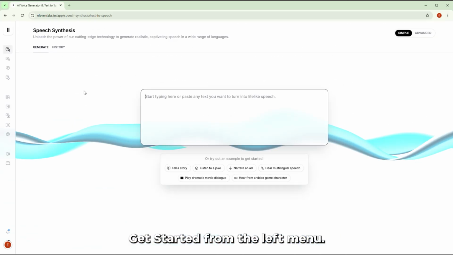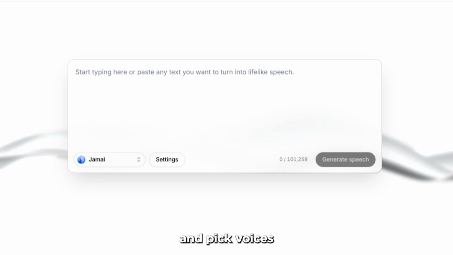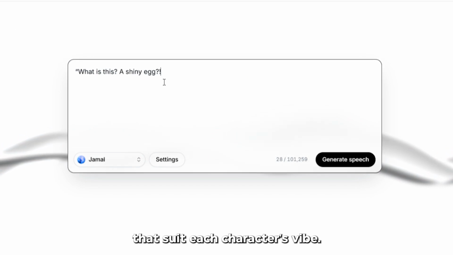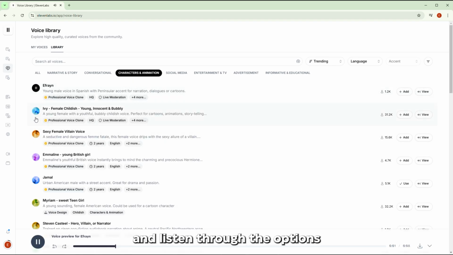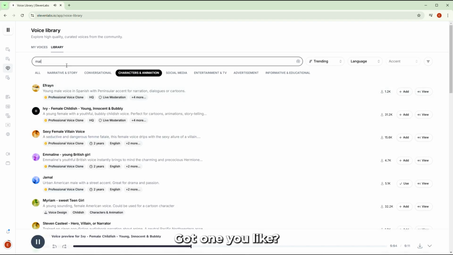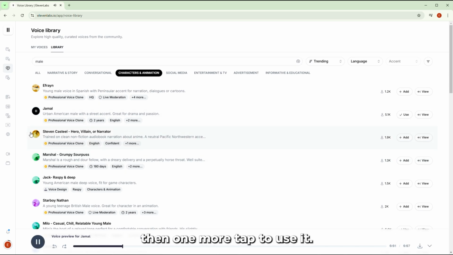To use this AI, just select Get Started from the left menu. Drop your script in the box and pick voices that suit each character's vibe. You'll hit Find More Voices, choose characters and animation, and listen through the options until you find a match. Got one you like? Just click Add, then one more tap to use it.